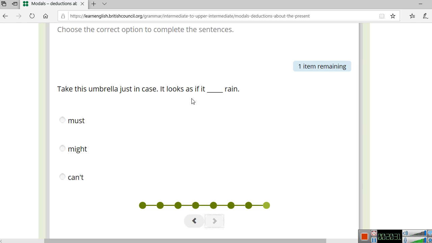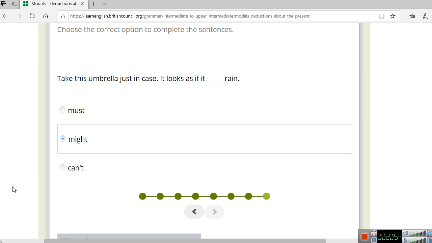Now let's try to analyze that sentence and tell me which one do you think it is? Out of must, might, or can't? I think it is might. Might. It looks as if it might rain.